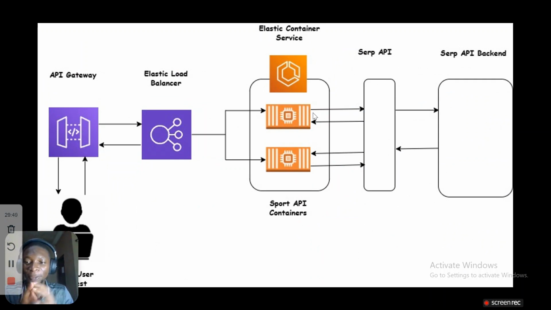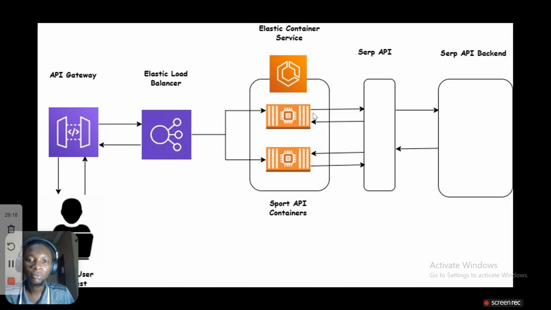Today we're going to be having a walkthrough through a very interesting project again. The project is about a containerized Flask application that gives us game day schedules from the NBA. This application utilizes AWS services such as Elastic Container Service, Elastic Load Balancers, API Gateways, and of course an API, which we're going to be getting the information from.